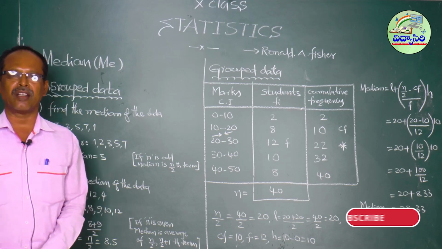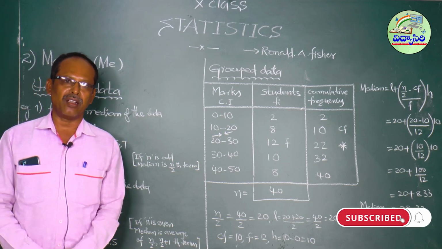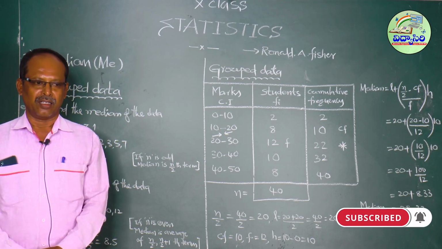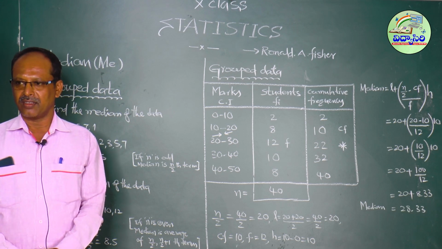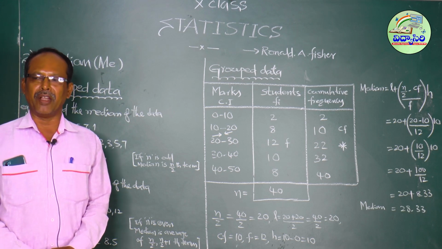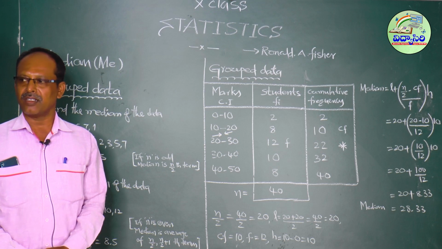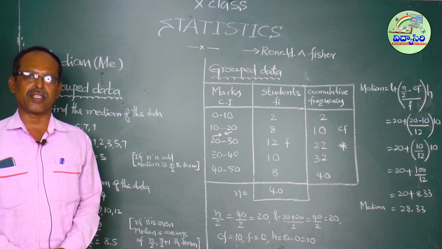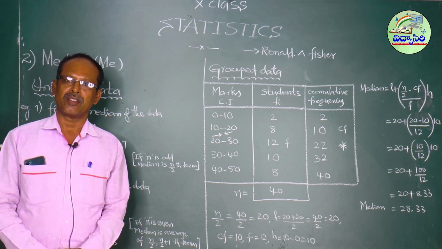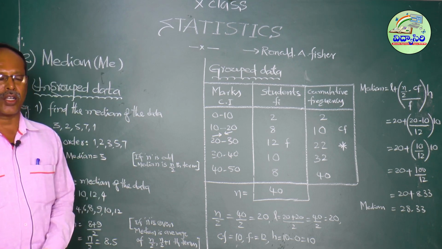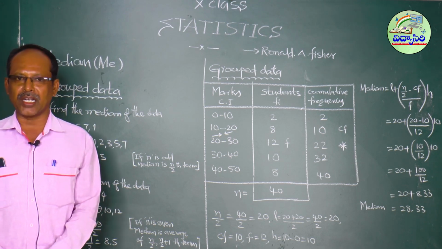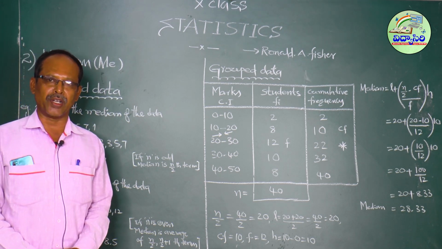Median is nothing but the given data arranged in ascending order, then exactly the mid value is known as the median of the observations or data. Data has two types: one is ungrouped data, second is grouped data.